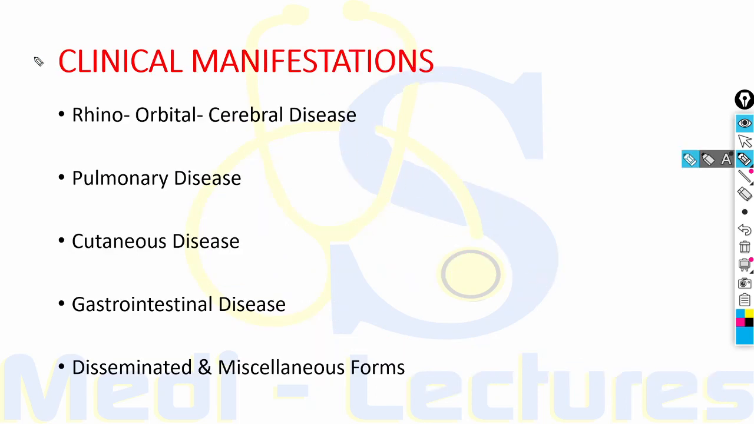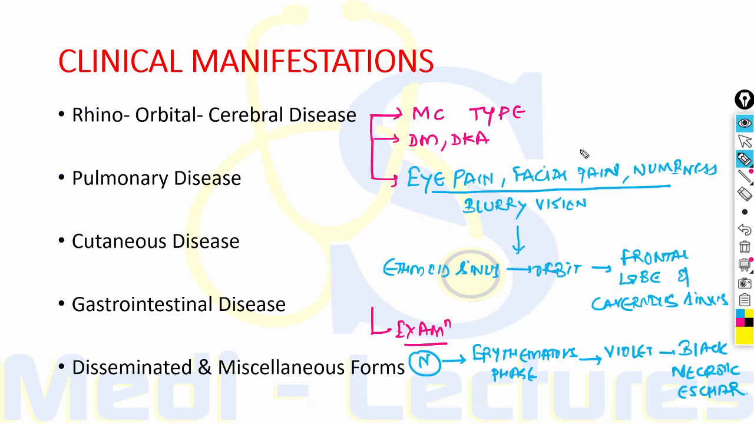Now coming on to the clinical manifestations, mucormycosis can be divided into following clinical syndromes. There can be rhino-orbital cerebral disease, pulmonary disease, cutaneous disease, gastrointestinal, and finally disseminated and miscellaneous forms. So let's discuss all these manifestations one by one. First, let's discuss rhino-orbital cerebral disease. So rhino-orbital cerebral disease is the most common type of mucormycosis.